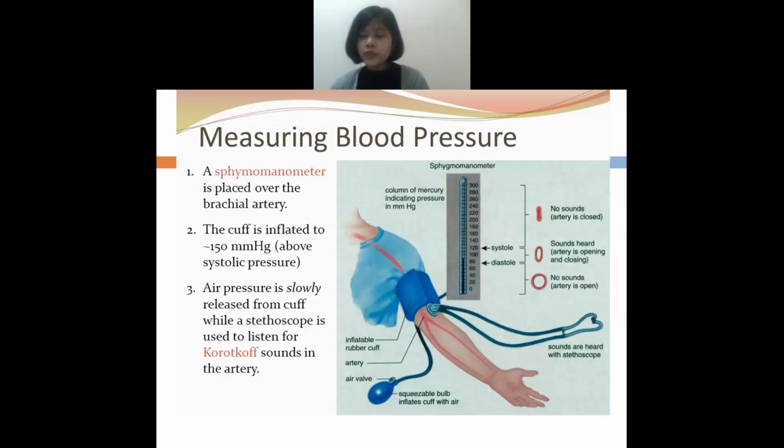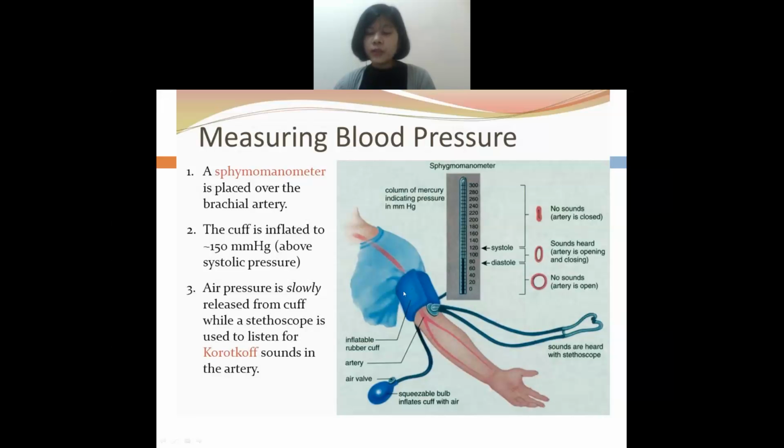Next is what? Next is tubing. This is tubing. Next is what? Bell. This one. Next is diaphragm. This is the diaphragm. Okay, so these are the parts of the stethoscope. So diaphragm, this is the diaphragm.